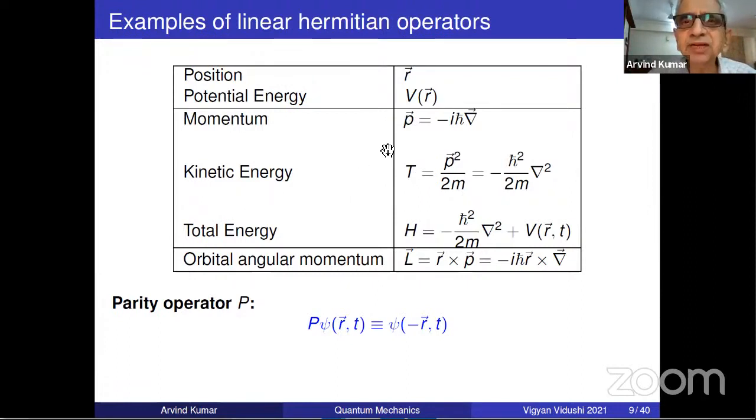And then once you remember this, most of the things you don't need to remember, because for kinetic energy, you have the classical relation, take P squared, then it becomes minus h bar squared over 2m, and gradient dot gradient is what is called the Laplacian operator, del square. Total energy is this kinetic energy operator plus potential energy operator. What is orbital angular momentum? L is R cross P. In classical physics, it becomes this. So it's really very, very simple.